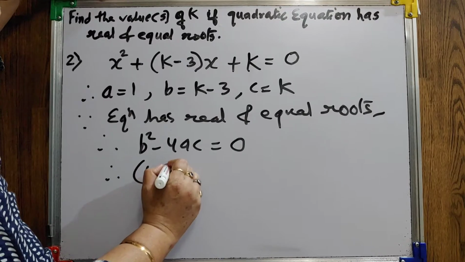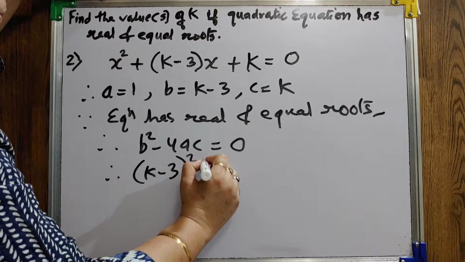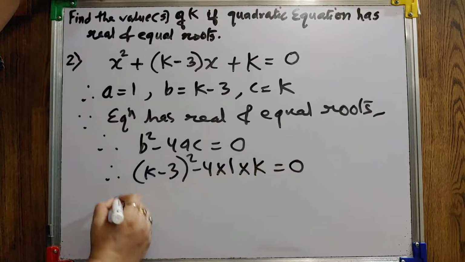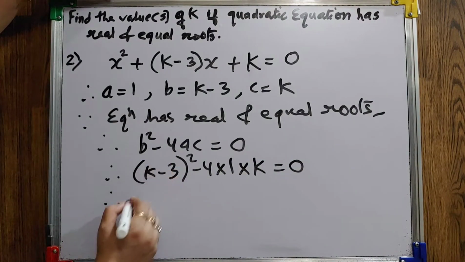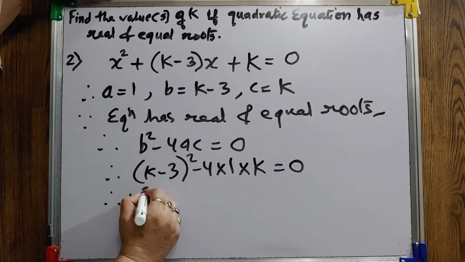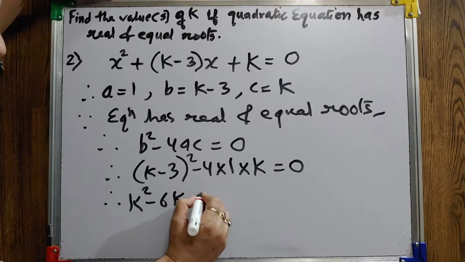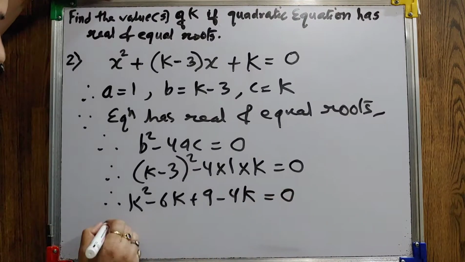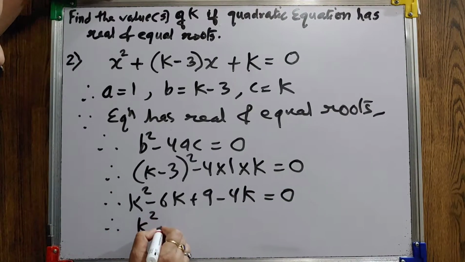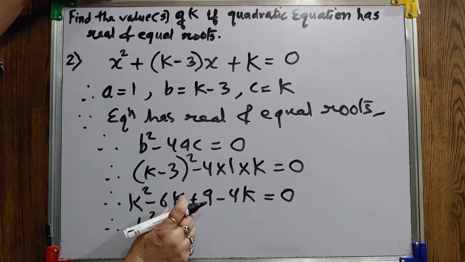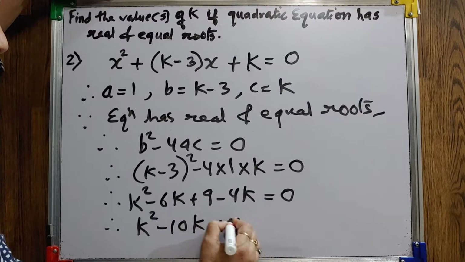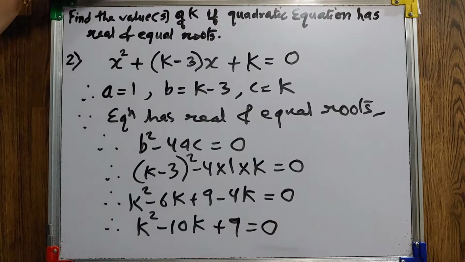Now substitute the values. Now apply the a minus b the whole square formula. So k square minus 6k plus 9 minus 4k equals 0. Again you will get a quadratic equation: k square minus 10k plus 9 equals 0.